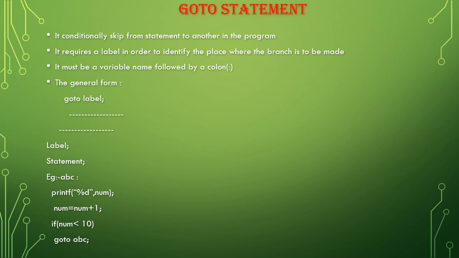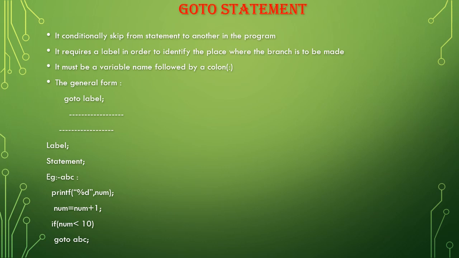Here I have given an example, above I have given the label. Now printf, all these things I have given, means I will be executing the num here, then num is equal to num plus 1. This statement can be anything, if num less than 10, goto ABC. After this statement it is going to ABC. Until this condition becomes false, up to less than 10, this is going to ABC. Okay, so this is called what?